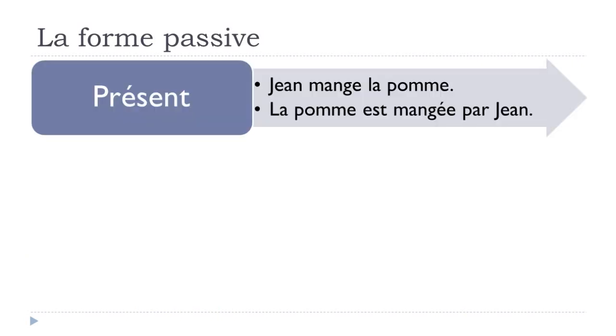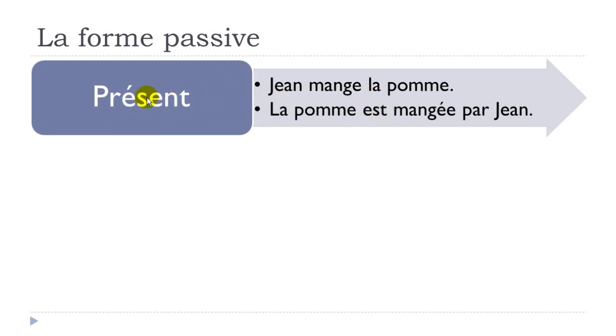Let's take another example. I did put la pomme instead of une pomme, but technically it's the same. The important thing is that this passive form will be possible at the present form, or even at the future, at the passé composé, at the imparfait, because the only thing that will change will be être.